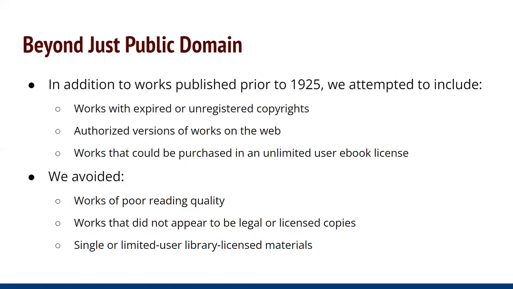For this reason, we also explored works for which the copyright was expired or never registered. This was particularly important for our film chapter, although we also explored these types of works for other chapters. We included links to authorized versions of copyrighted texts that were publicly available on the web, such as poems from Poetry Foundation in the poetry chapter. And where possible, we also worked with our subject librarian to purchase unlimited user ebook licenses of commonly taught texts. We wanted to avoid readings that are not good quality or not accessible. So we had a team of English professors review and select versions that they felt appropriate for classroom usage. Next slide.